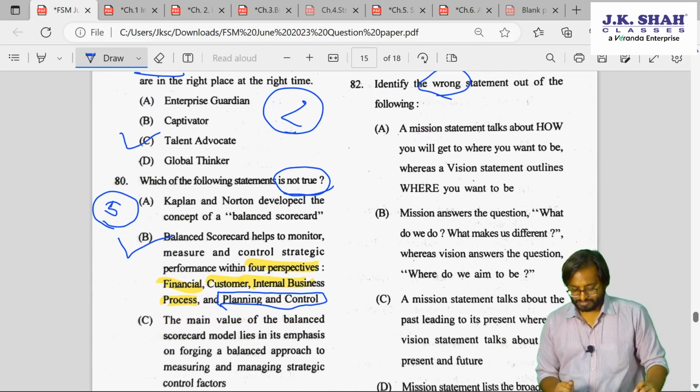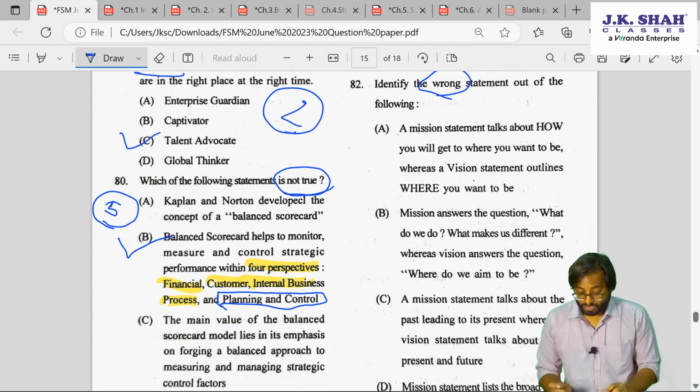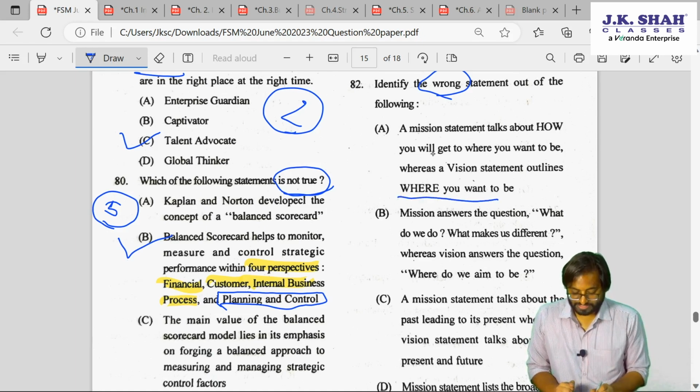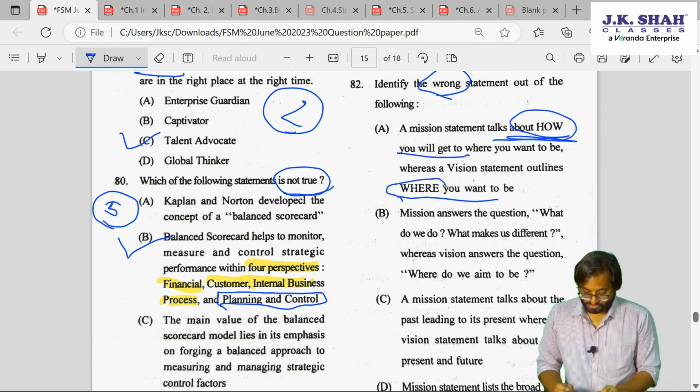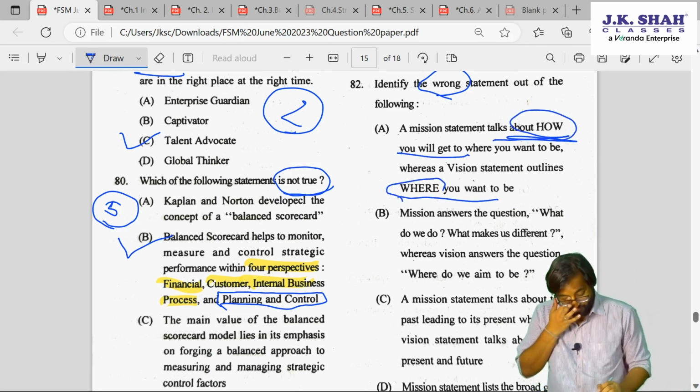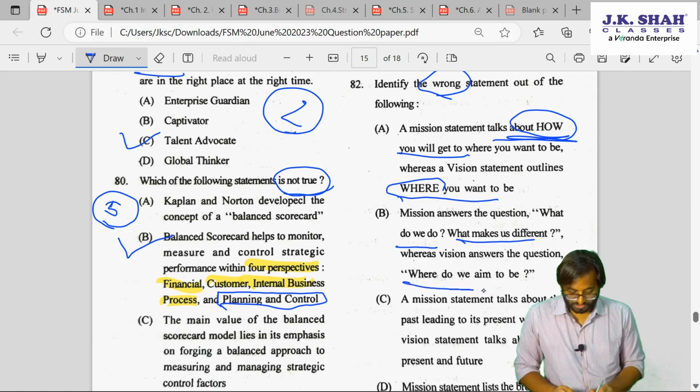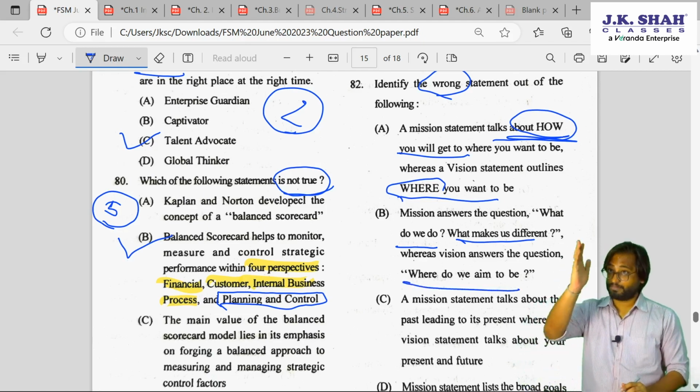What is a wrong statement? Let's see. A mission talks about how you will get to where you want to be, whereas a vision outlines where you want to be. Okay, this tells you the path, how. This tells you where you want to be. Mission and vision: mission answers the question, what do we do? What makes us different? Whereas vision answers the question, where do we aim to be?